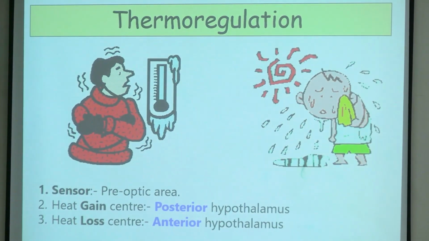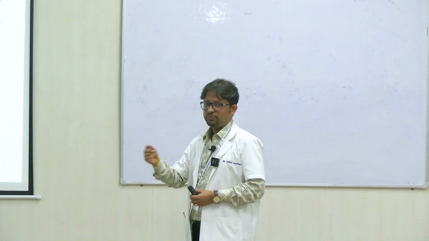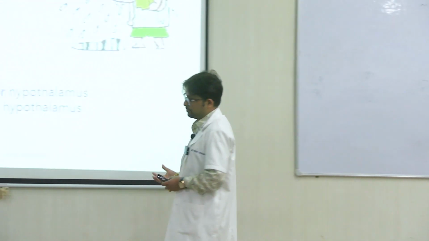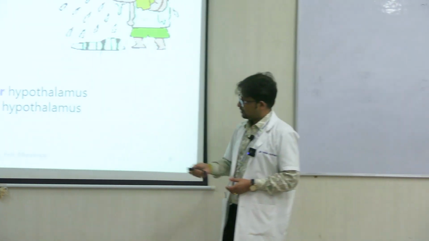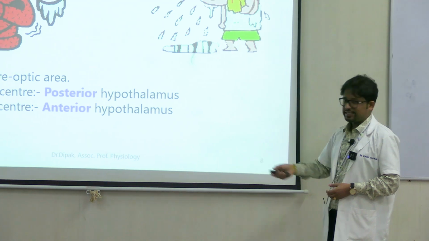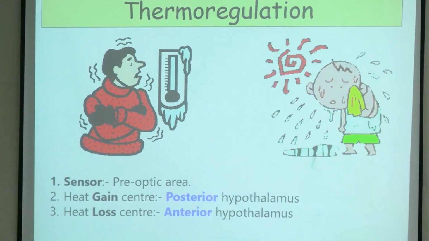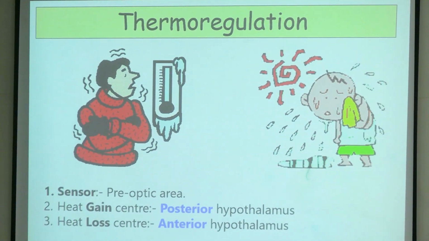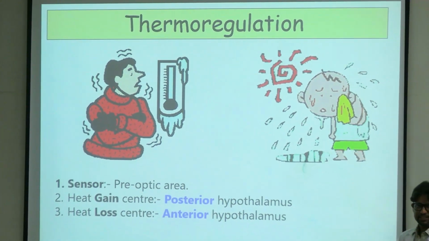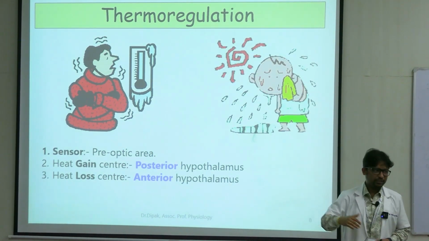So the incoming signal from the periphery and the central part, right? You will detect that and accordingly deliver a correction signal if there is a mismatch. So if the incoming temperature is less, it will activate the posterior hypothalamus, which is the heat gain center. If the incoming temperature is more, it will activate the anterior hypothalamus, which is the heat loss center. Once these two groups are activated, of course in different situations, not together, they have their own set of effector mechanisms.